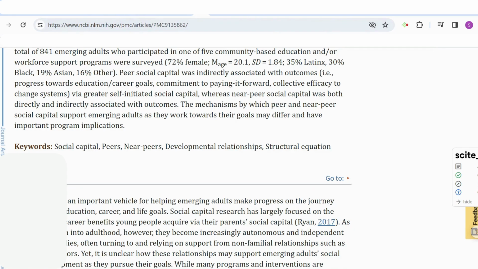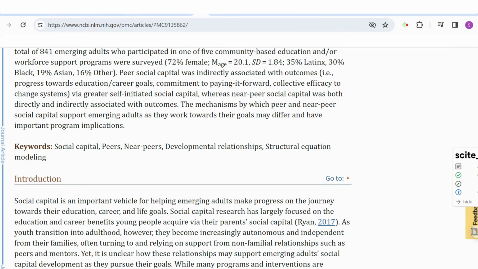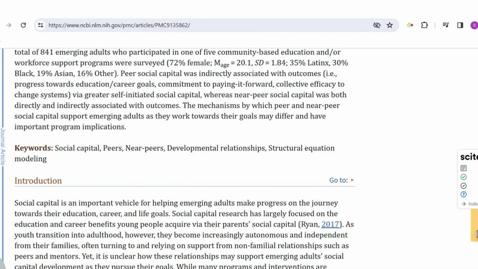This is really important because you will have to be able to synthesize and to provide the various arguments for everything that you state in your literature review. So that was Perplexity AI.